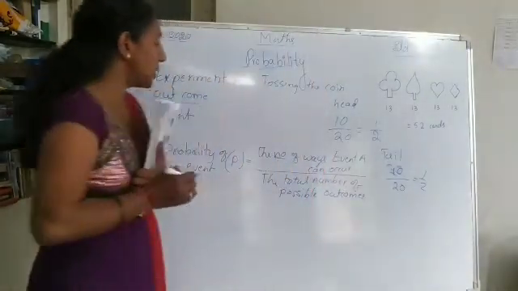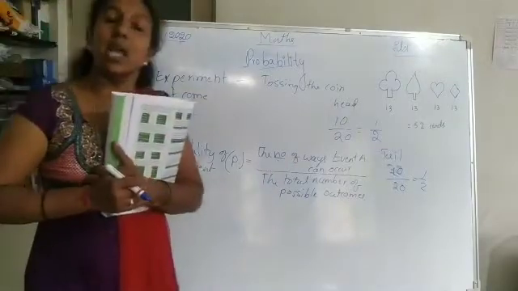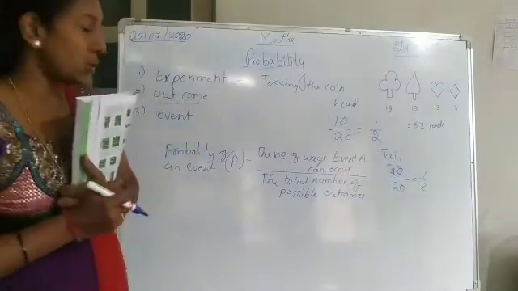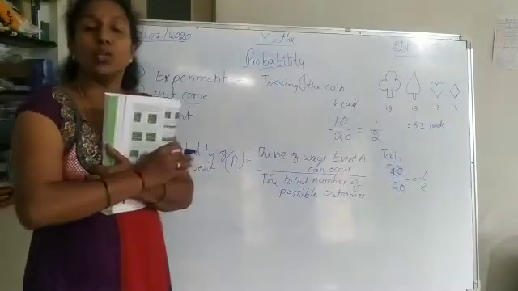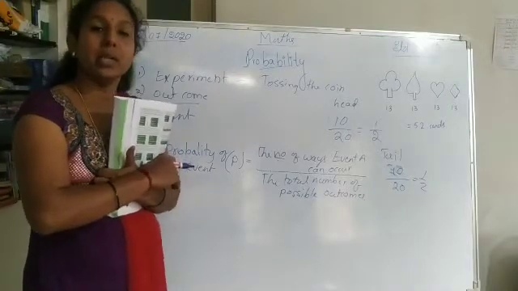So this is the formula to find the probability of an event.